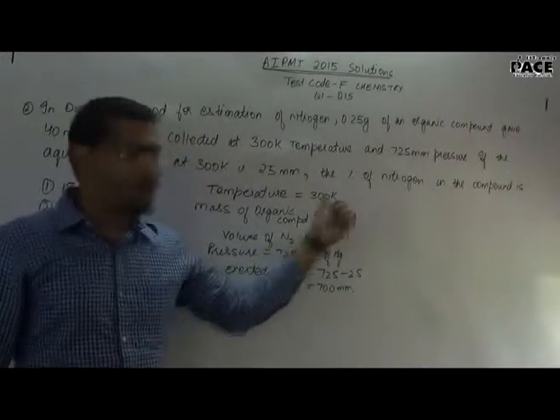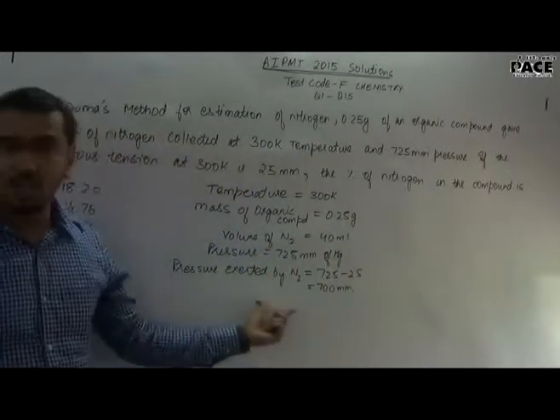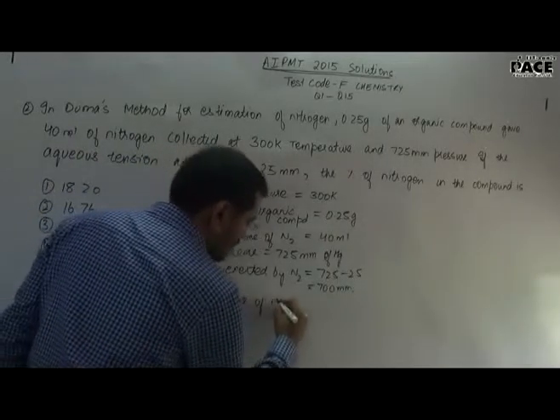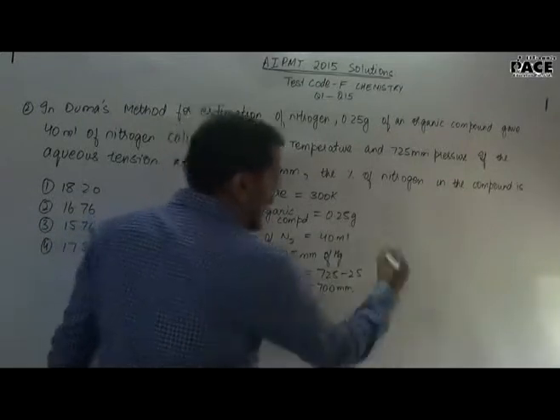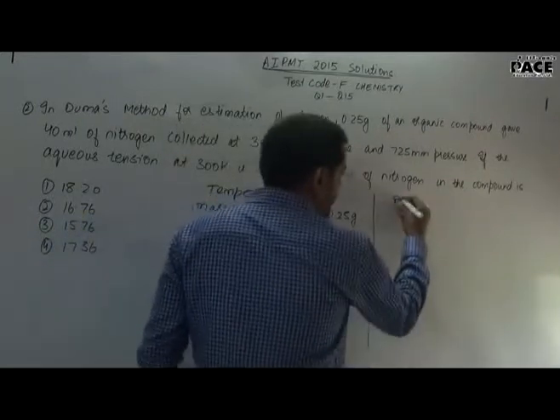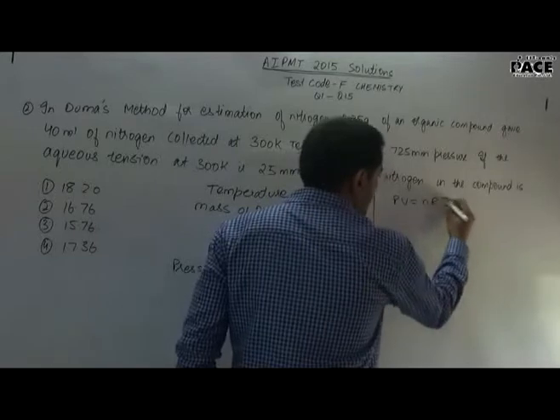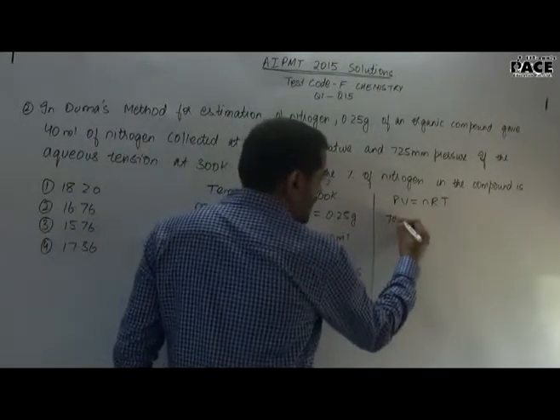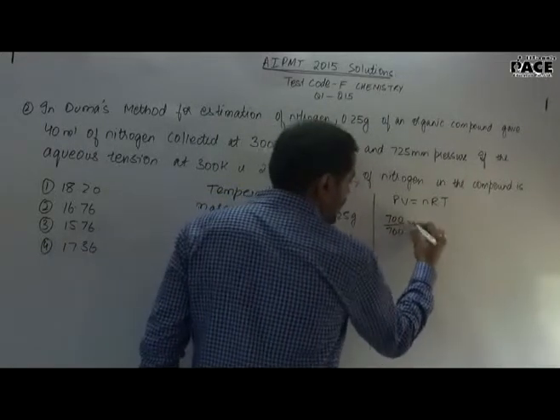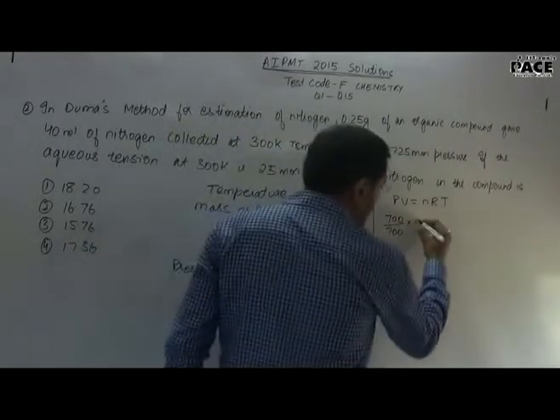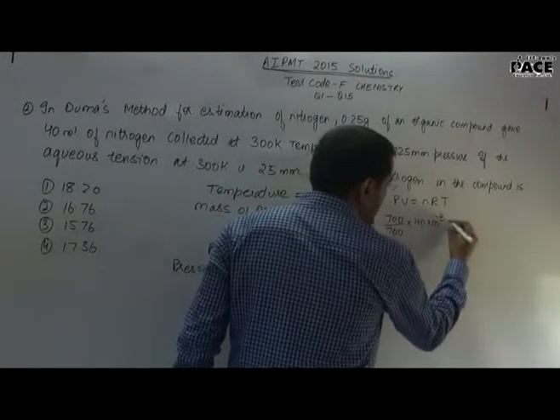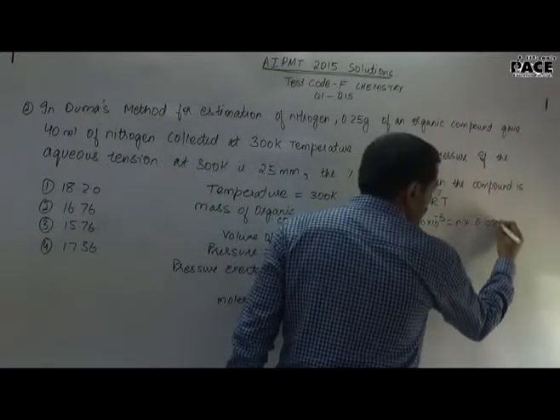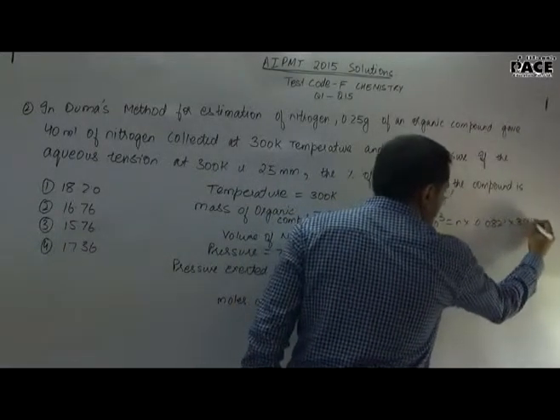Now, we know the temperature, we know the volume, we know the pressure. We will assume that moles of nitrogen are n. By applying the ideal gas law, PV is equal to nRT, I can get the value of n. P will be written as 700 upon 760 in atmosphere. Volume will be written as 40 into 10 raised to power minus 3 liter. n is what I need to know. R will be taken as 0.0821 and temperature will be 300.